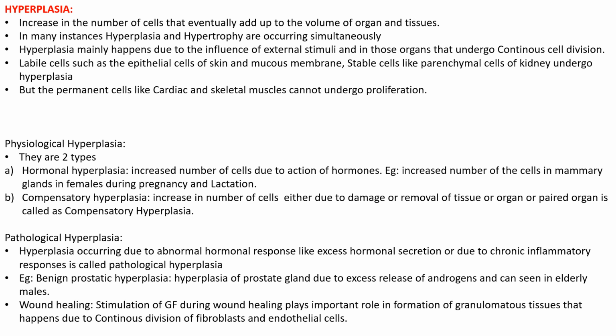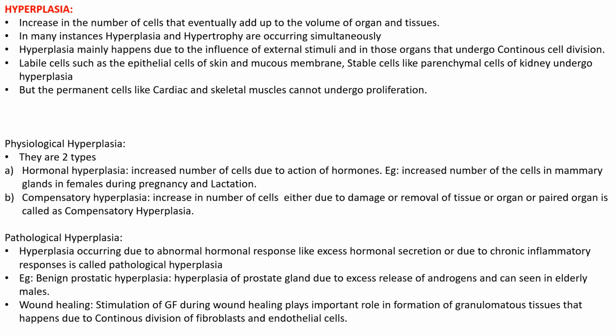Some of the labile cells, such as epithelial cells of the skin and mucous membrane, and stable cells such as parenchymal cells of the kidney undergo hyperplasia. So parenchymal cells of the kidney and the epithelial cells of the skin and mucous membrane can undergo hyperplasia, as they can undergo continuous cell division. But some of the permanent cells, such as the cardiac cells, that is the myocardial fibers, and also the skeletal muscle fibers, that is skeletal muscle cells, cannot undergo proliferation, as I told you previously.